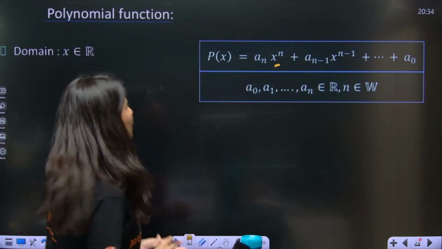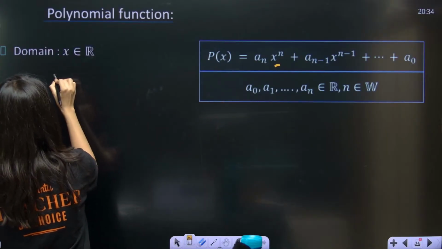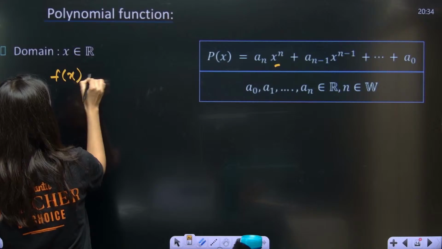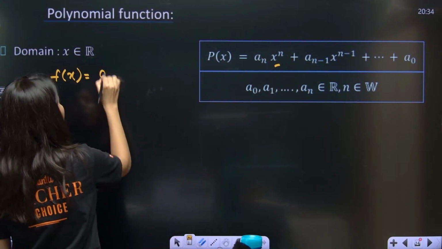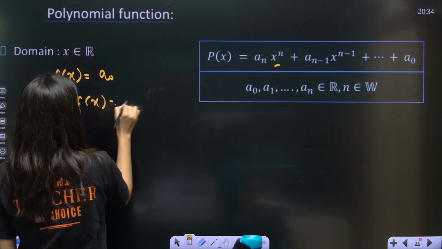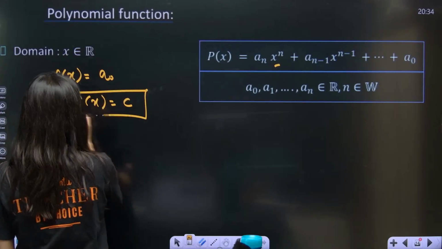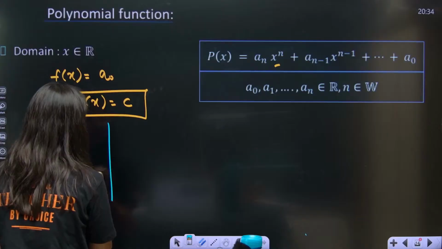Now I am going to talk about the first thing, which is the constant function. So f(x) is equal to a naught, suppose everything else is 0 and only a naught remains. Or you can say that f(x) is equal to c. This is the function, right? The graph of this function, can anybody tell me? The graph of this function will look like this.